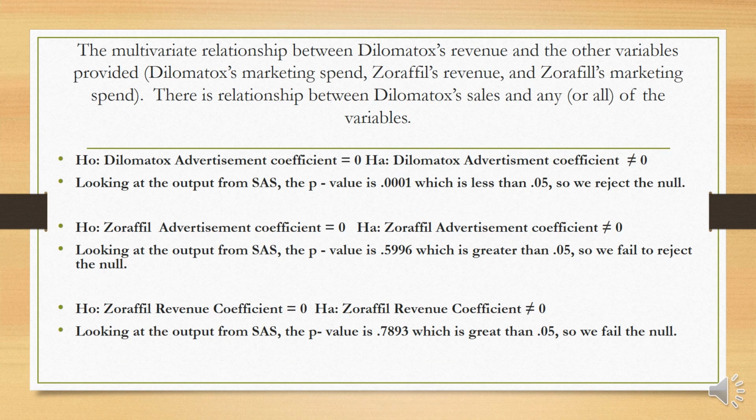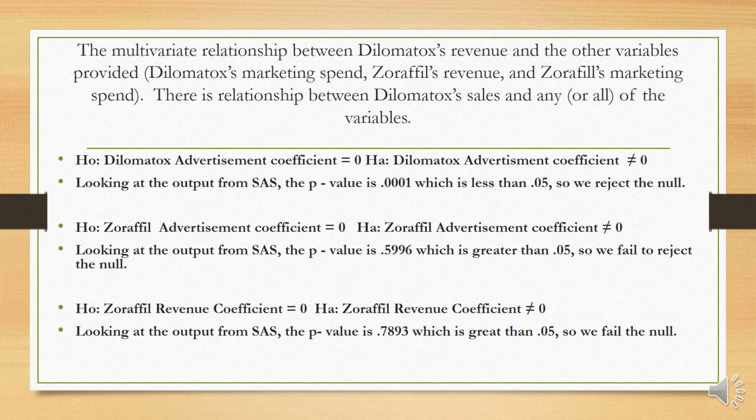Look at the multivariate relationship with Dilomatics revenue and the other variables provided, which is Dilomatics marketing spending, Zorafil's revenue, and Zorafil's marketing spending. There is a relationship with Dilomatics sales and some of the variables. For this, we looked at the hypothesis that the Dilomatics advertisement coefficient equals 0, and the alternative hypothesis that the Dilomatics advertisement coefficient does not equal 0.